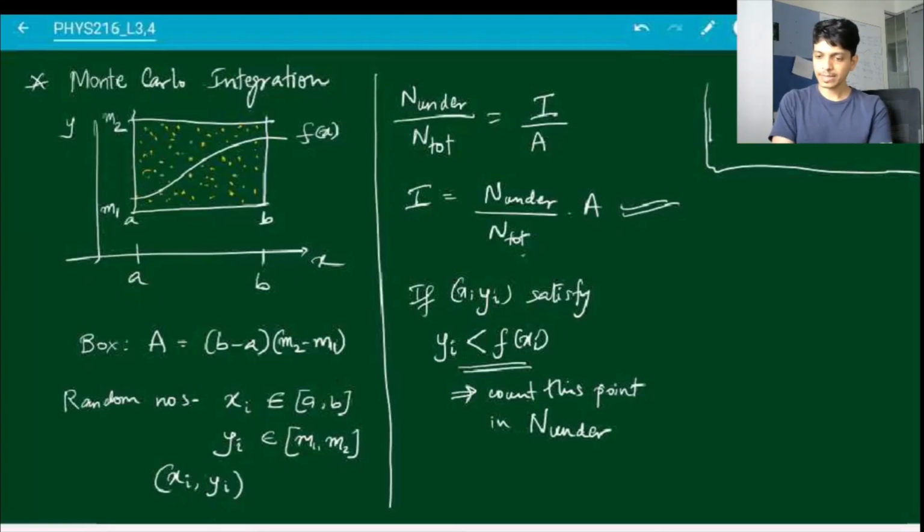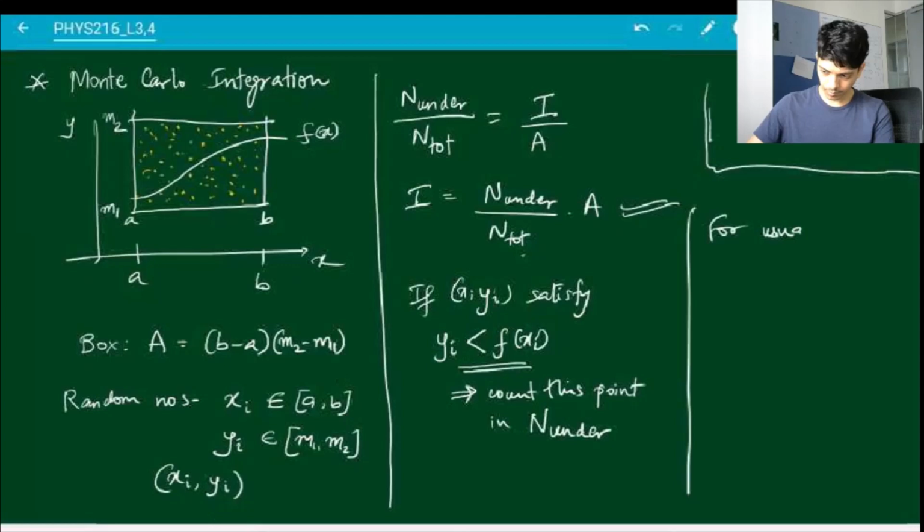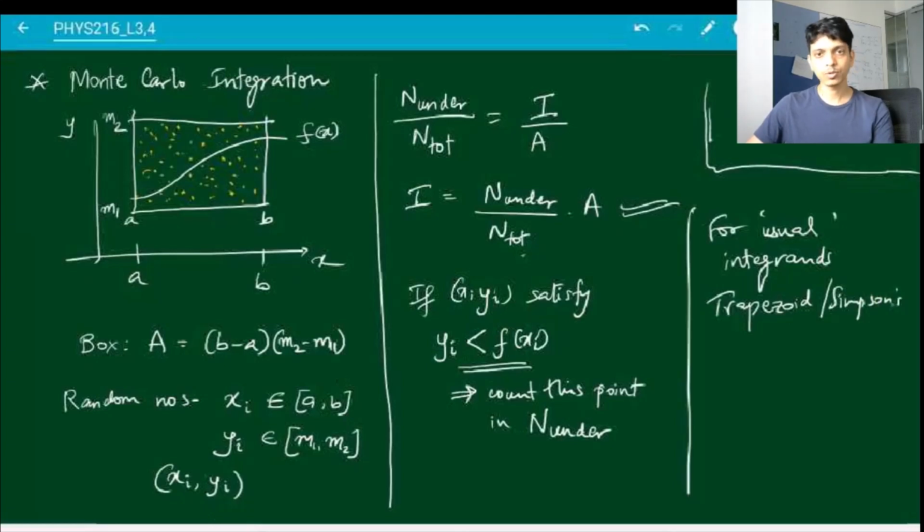But what can we say about the error in this method? It turns out that actually for most usual integrals, it is better to use the trapezoid or the Simpson's rule, because the error in these two is a lot less than the error in Monte Carlo. Let's check why that is the case.